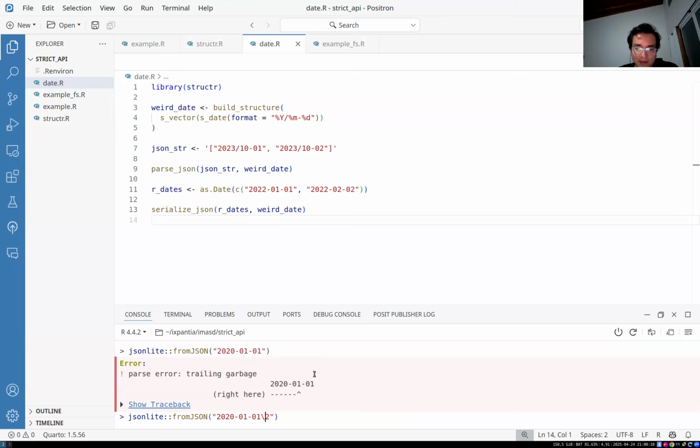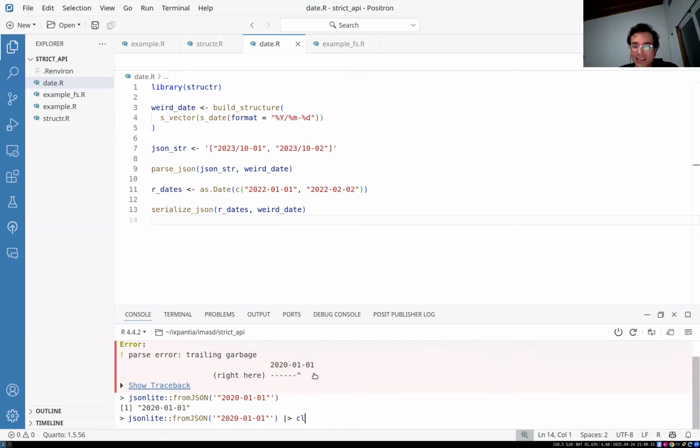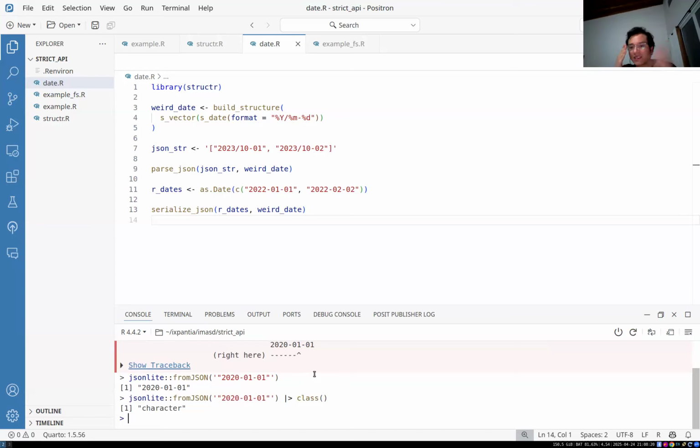And of course, I need to give it the single quotes around it so that it takes it as JSON. I'm not sure this takes it as a date. No, it takes it as a character, right? Yep. But if we know for a fact that it has to be a valid date, we would probably want to validate that at the moment we read the JSON.